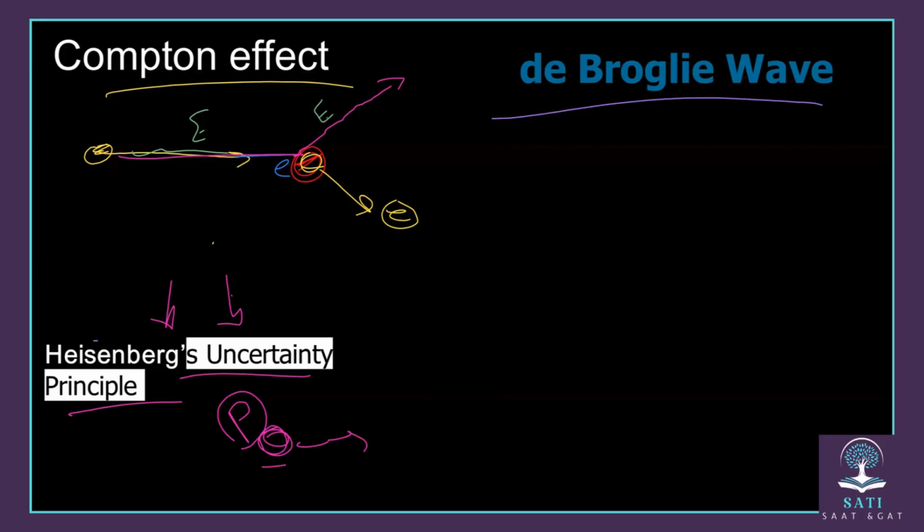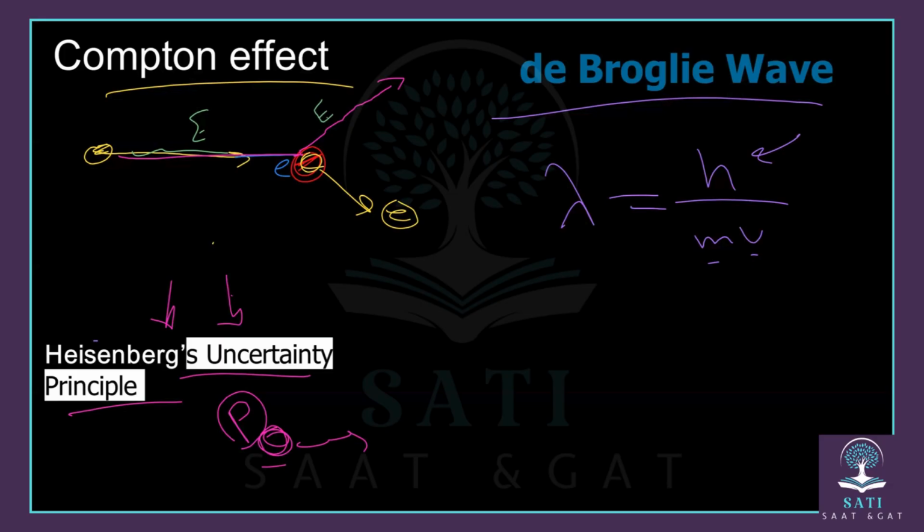Okay, what about the de Broglie wave? He said that any moving object, for example a car, or us, anything that is moving, has a wavelength. And this wavelength can be calculated from this formula, which is Planck's constant over the mass of the object times the velocity. So any moving object has a wavelength, and it is calculated from that.